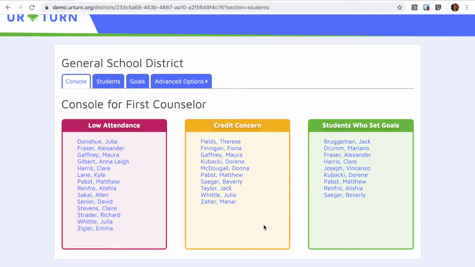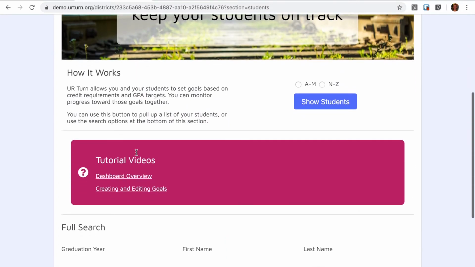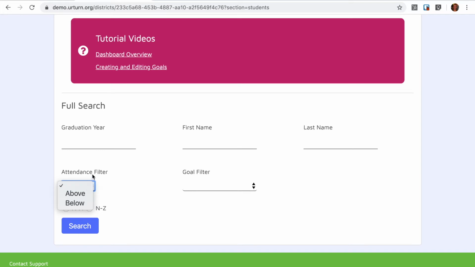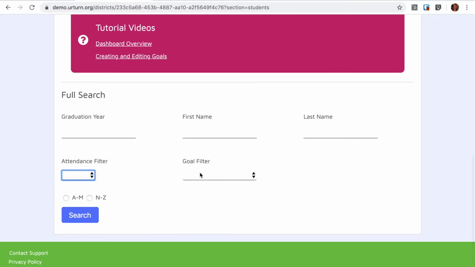Your Turn also is tracking credits and whether students are missing any credits that would put them off track of graduating high school or being eligible for 2-year or 4-year colleges after high school. As well, in the good news category, Your Turn tracks students who have set goals for themselves. Counselors can sort students by a variety of different methods. They can track by graduation year, by the student's last name, or whether they are above or below the attendance concern, or whether they have set goals.